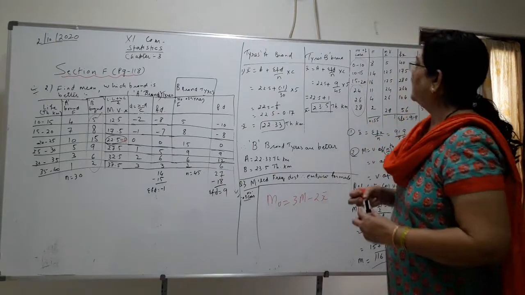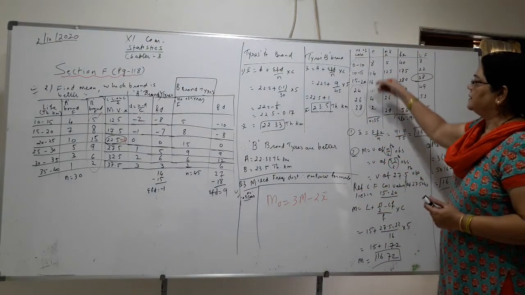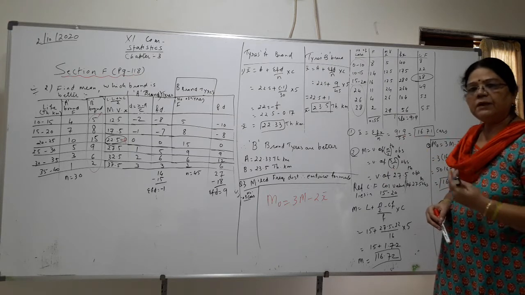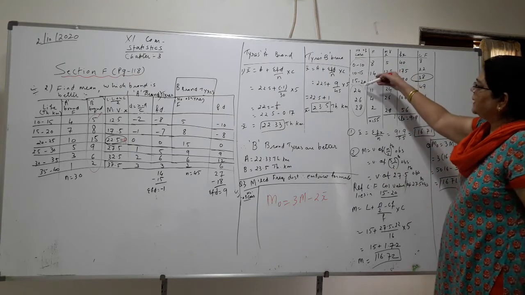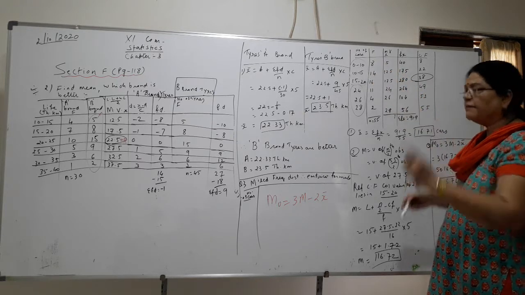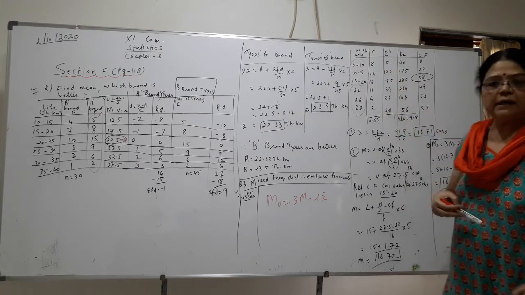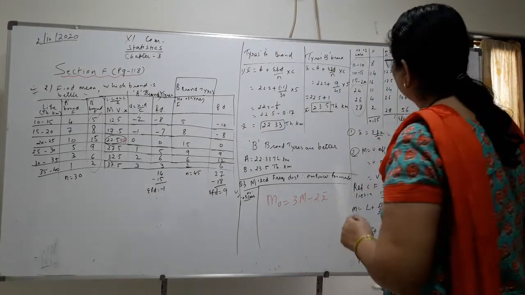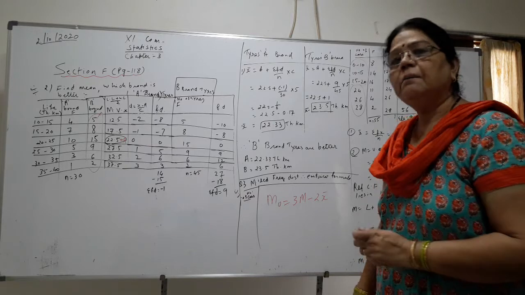So here children, how is it mixed? You can see what is the meaning of mix. I told you, I'll explain when we do the sum. So here is a mixed frequency distribution: continuous frequency distribution, where class is given, and here single numbers are given for discrete. Now where class is given, for that we will find the mid value.